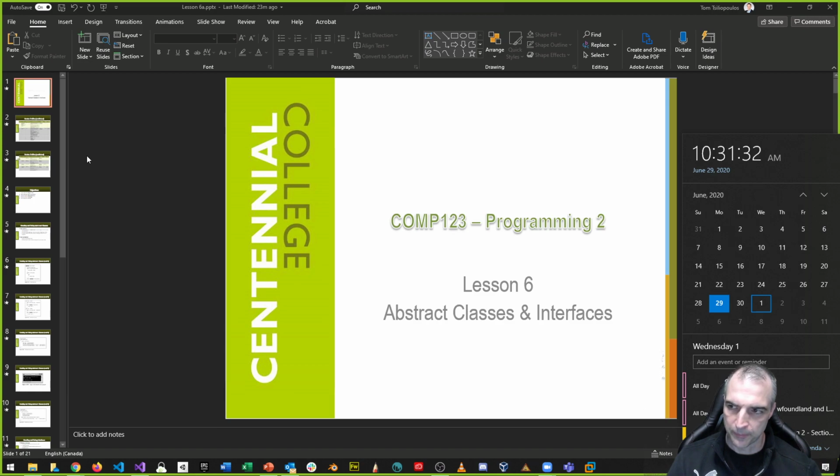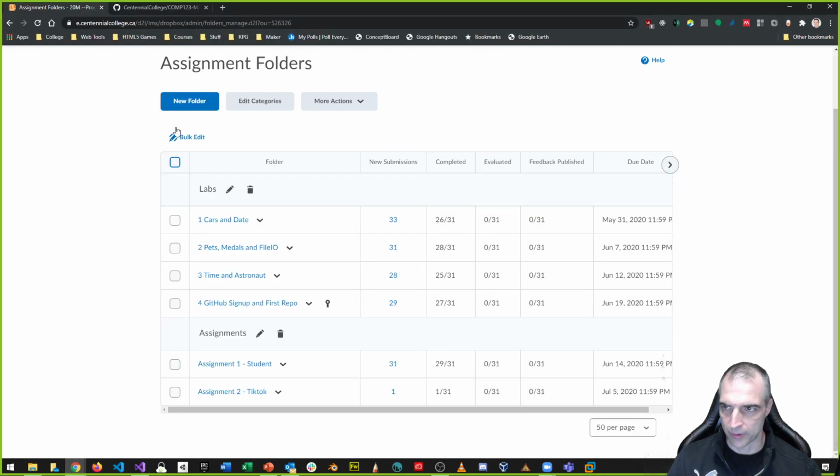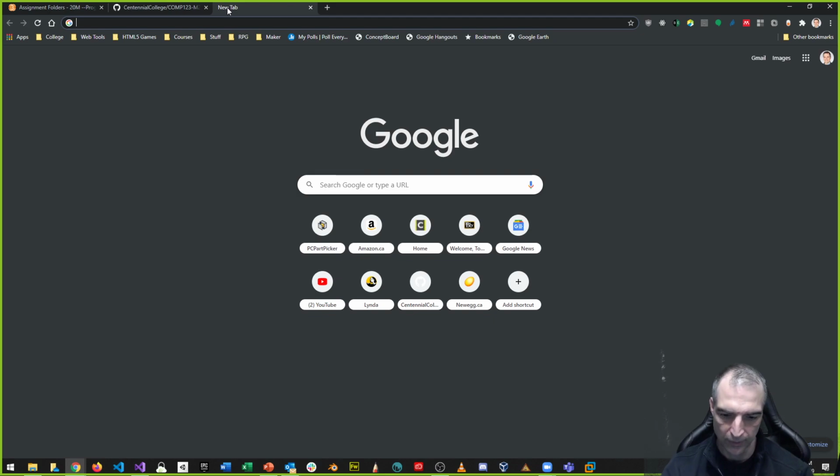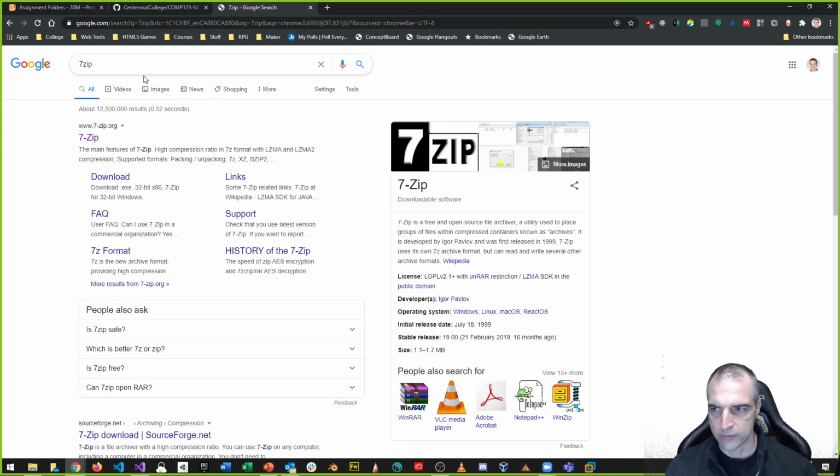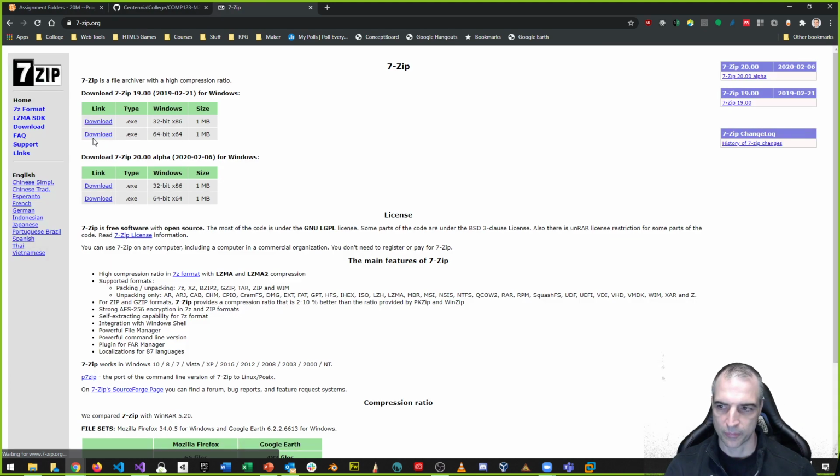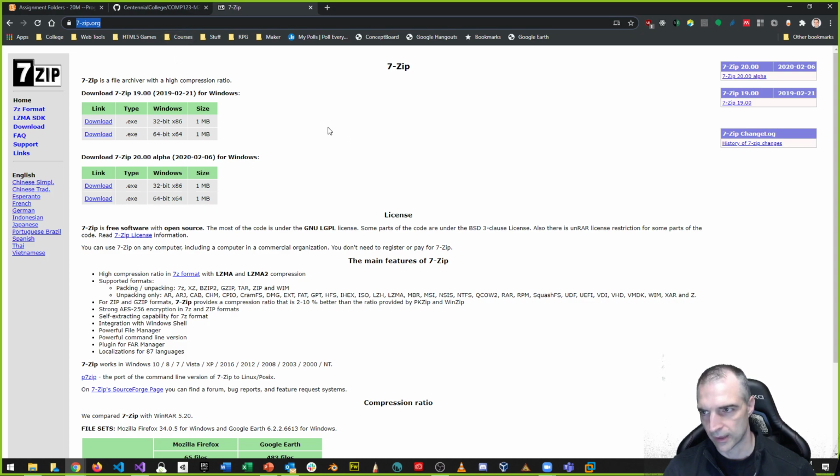Also, we have to talk about assignment 2 a little bit. Depending on how you hand things in, you need to hand in your .zip file. What I highly recommend is please use 7-zip. 7-zip is a free utility. I kind of mentioned this before, but I highly recommend 7-zip instead of your built-in compression and decompression in Windows. It doesn't work as well, I find, as 7-zip. It's a free download. Download the 64-bit version and install it. It just makes life easier.